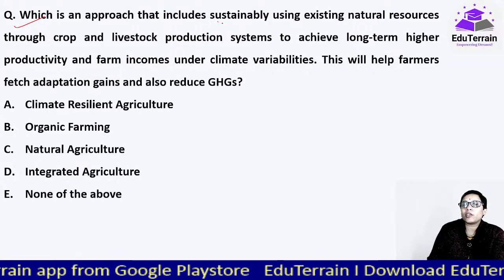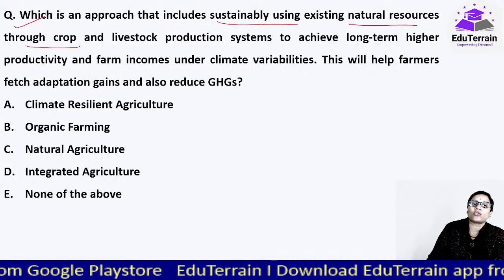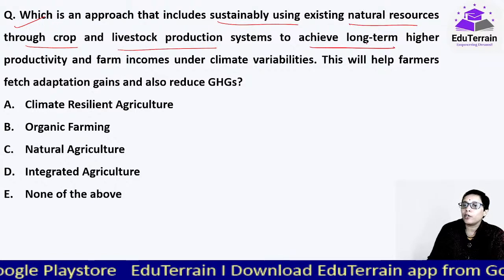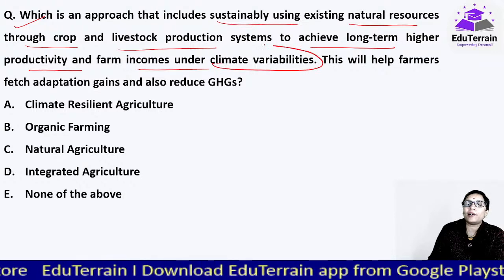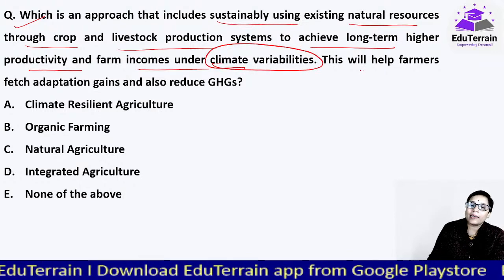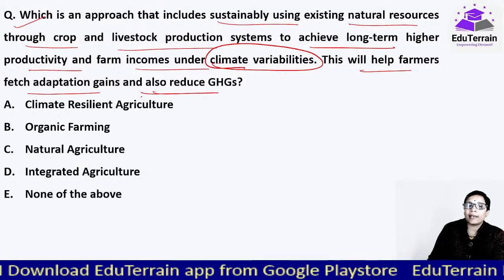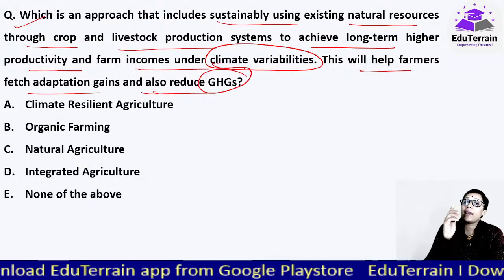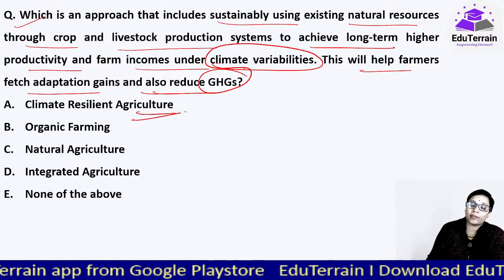Moving on to our next question. Which is an approach that includes sustainably using existing natural resources through crop and livestock production systems to achieve long-term higher productivity and farm incomes under climate variabilities? This will help farmers fetch adaptation gains and also reduce greenhouse gases. The same question that was asked earlier, climate resilient agriculture, right?